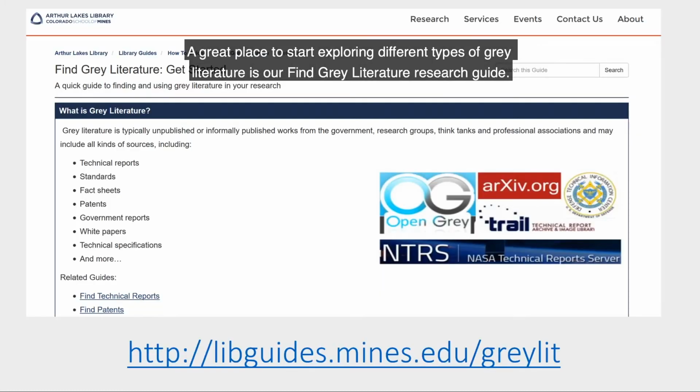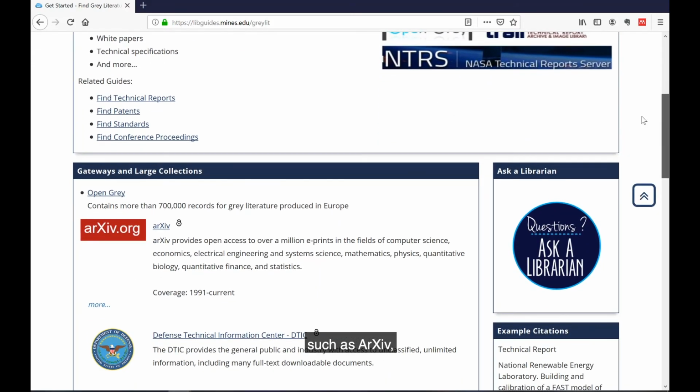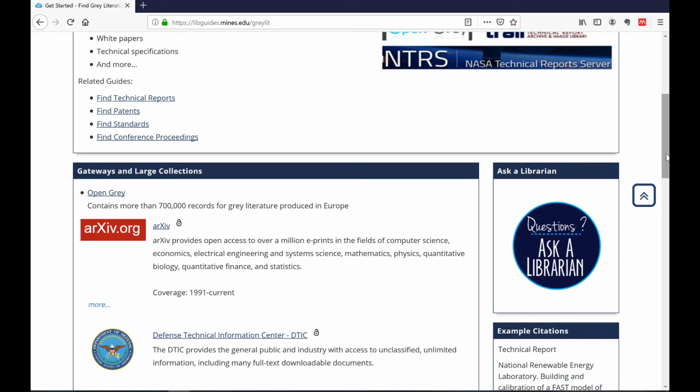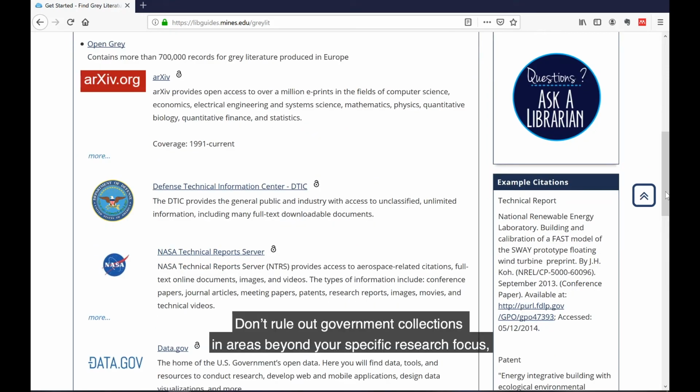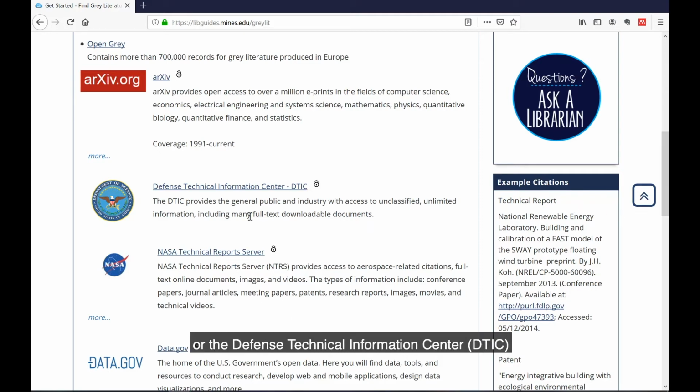A great place to start exploring different types of gray literature is our Find Gray Literature Research Guide. The Research Guide contains links to several gateways and collections, such as arXiv for physics, math, and computer science, or OpenGrey, which collects gray literature from across Europe. Tip: don't rule out government collections in areas beyond your specific research focus, as some, like the NASA Technical Report Server or the Defense Technical Information Center, DTIC, have research with applications beyond aerospace and defense.